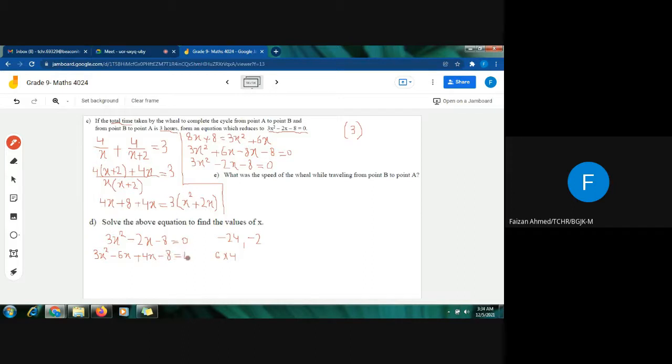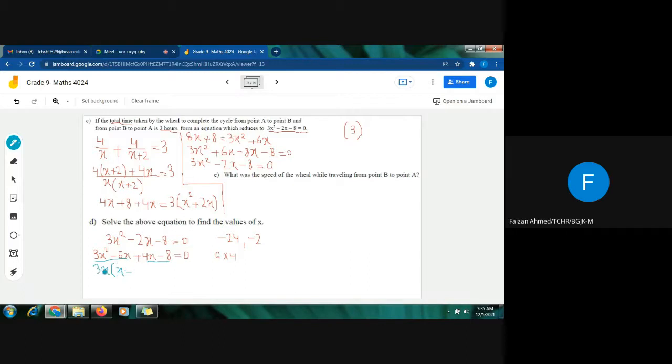Now I will pair the first two terms and the last two terms, and see if something is common. Yes, 3 is common and x is also common. Inside the bracket it will be x, because 3 has been taken as common, and out of 2x, 1x is outside, so 1 will remain inside.